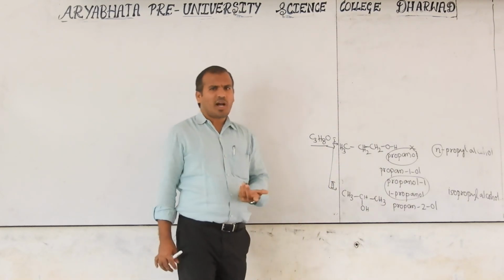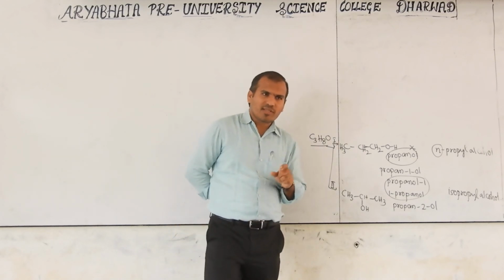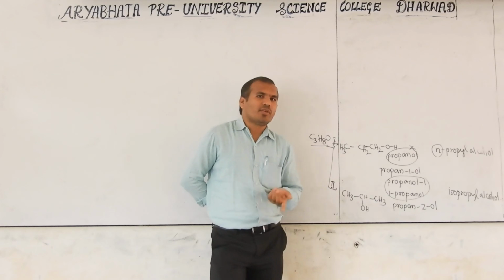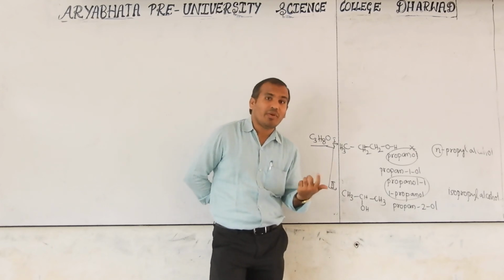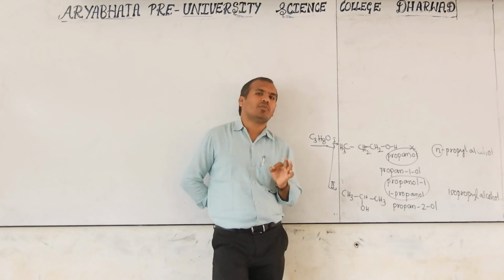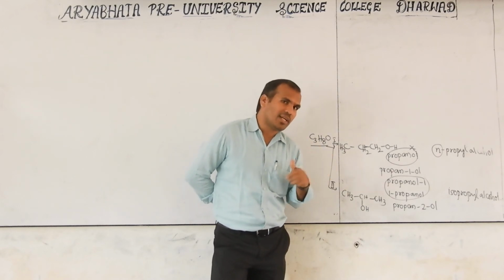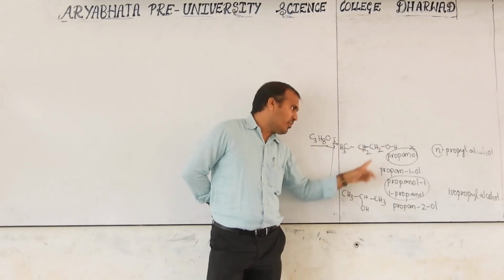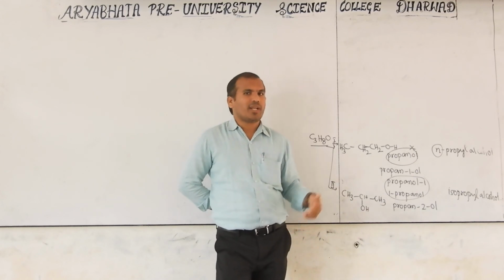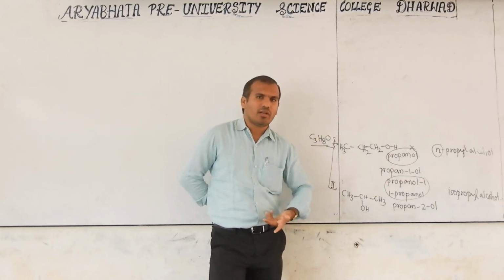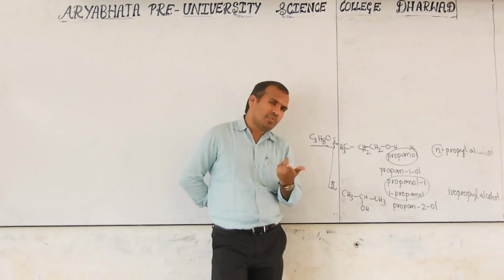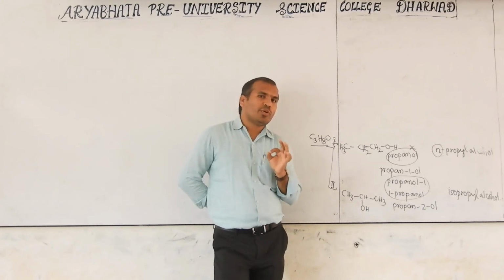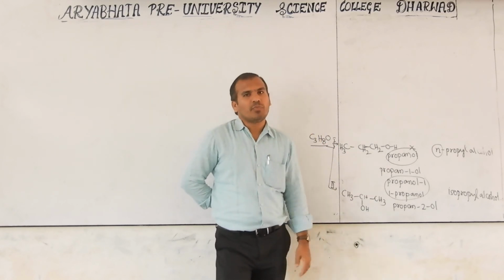Like this, they may ask anything. Chain isomerism means compulsorily the root word will be different while having the same molecular formula. Somebody may observe that root words are different, but the molecular formula may not be the same. You have to identify that the molecular formula should be the same. Only at that time is it chain isomerism. And here also the molecular formula should be the same, and the position of any functional group, here hydroxyl, sometimes maybe chlorine, or an aldehyde, or a nitro group or any other group may be present. If their position is different, then it is considered positional isomerism.